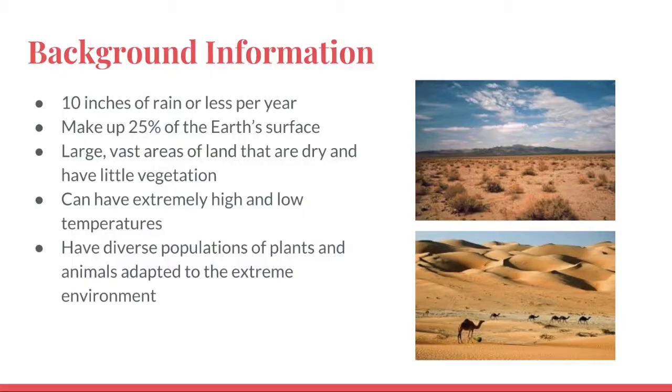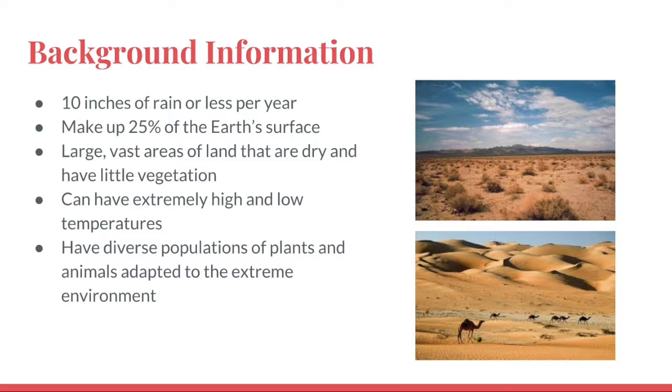A desert is defined as an area of land which receives 10 or less inches of rain per given year. These dry and arid areas make up 25% of the Earth's landmass and are home to a number of uniquely adapted species. Due to the extreme environment, the species which occupy the area have a number of adaptations that make them able to survive the extreme heat, cold, and lack of water.